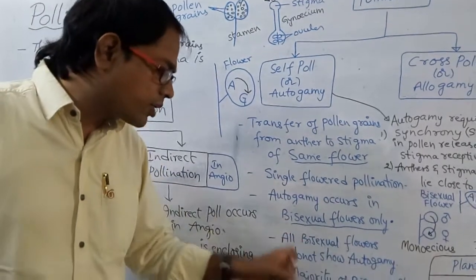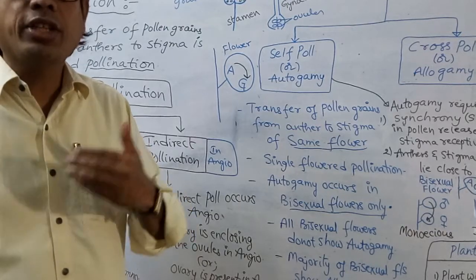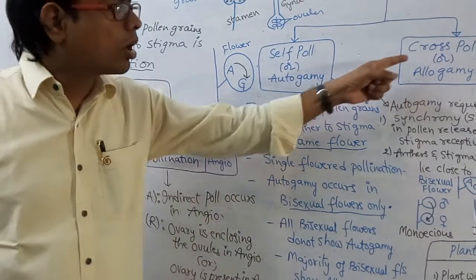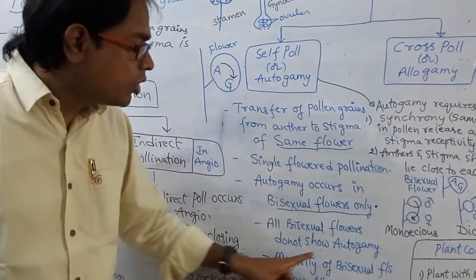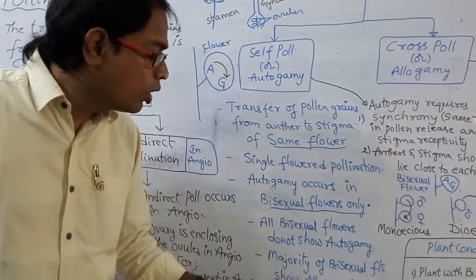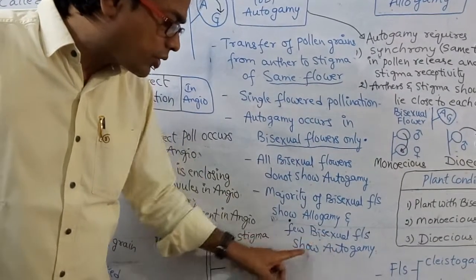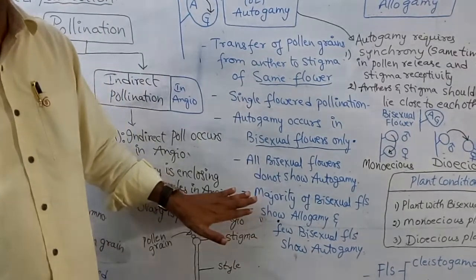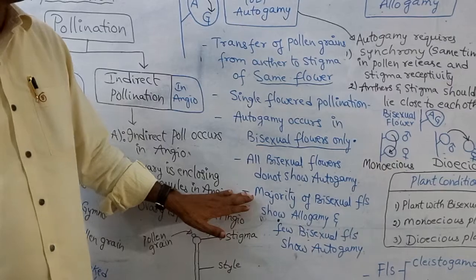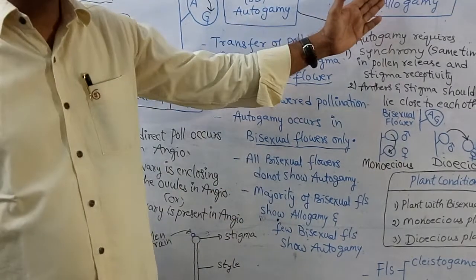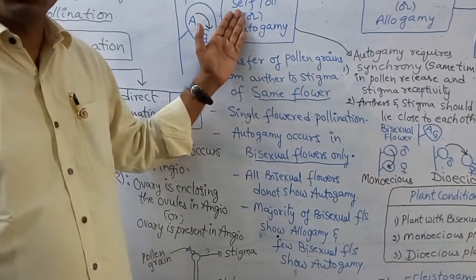All bisexual flowers do not show autogamy. Most of the bisexual flowers may show cross pollination. Very few flowers will show autogamy. The majority of bisexual flowers show allogamy and few bisexual flowers show autogamy. These points we have to remember, my dear students. Are you understanding? Okay. Next, the second one: what are the required conditions for self-pollination?